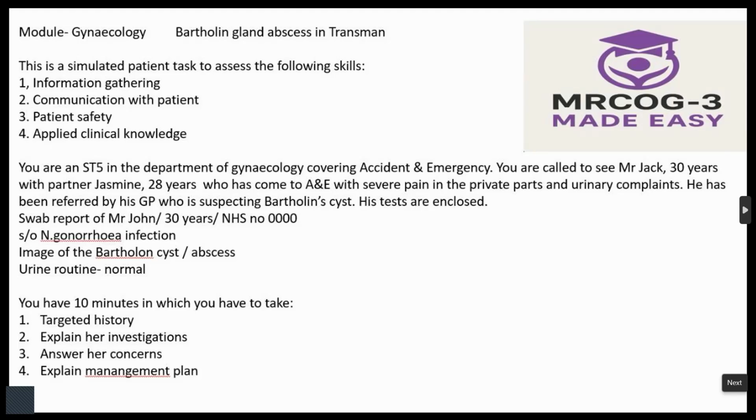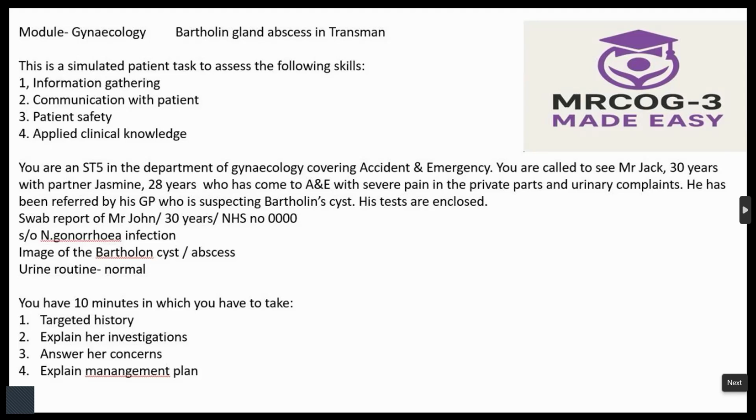So Jack, am I clear so far? Yes, doctor. So we will give you antibiotics specific to this infection, that is gonorrhea. We usually give the antibiotic called ceftriaxone. First we will give you the injection. After that we'll give you tablets called doxycycline and metronidazole. These are the specific drugs we give for this specific infection, because you have got gonorrhea. Then you have to complete the course. Afterwards, we will check the test of cure also. That means we'll check that the infection has completely gone or not.